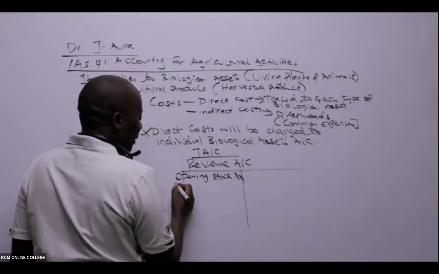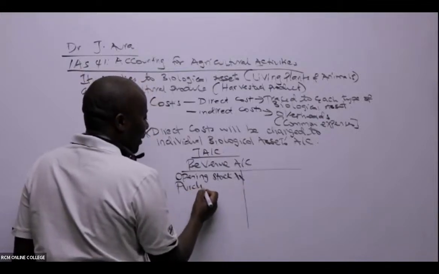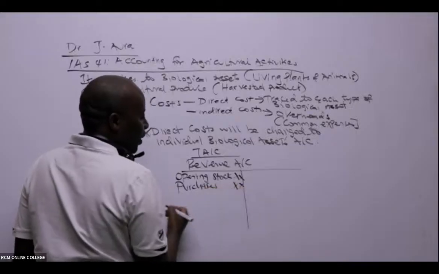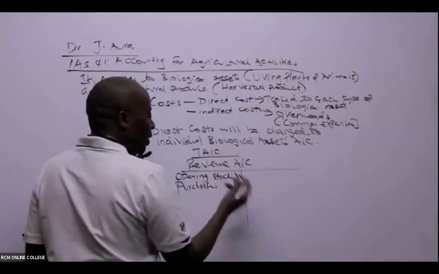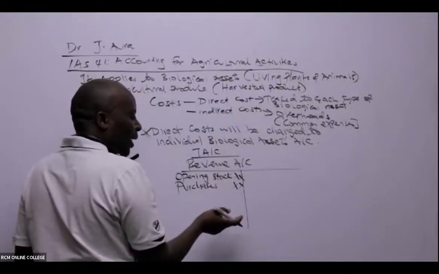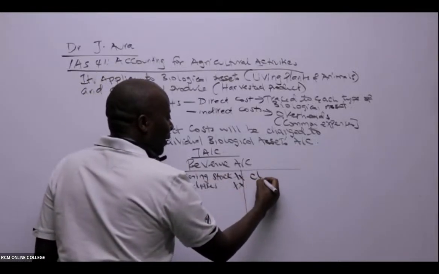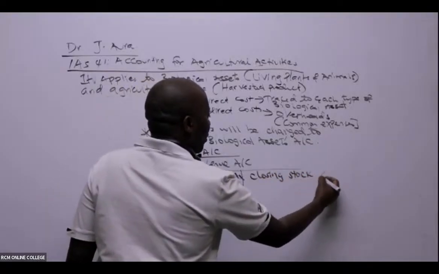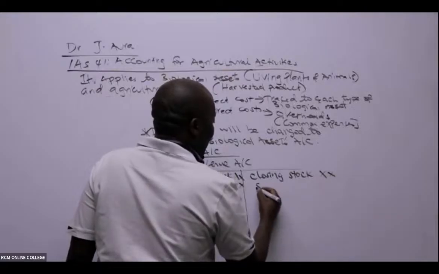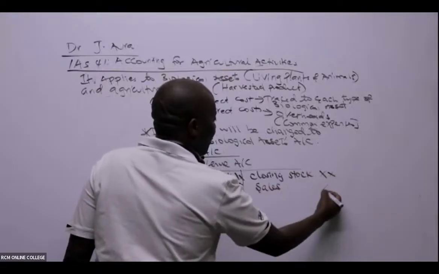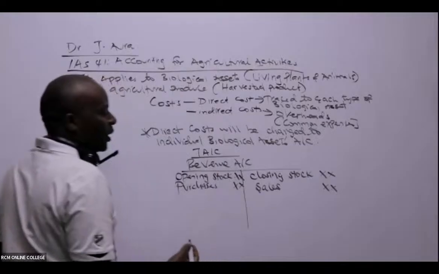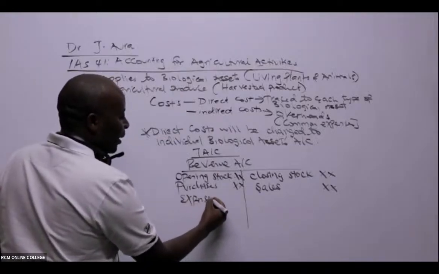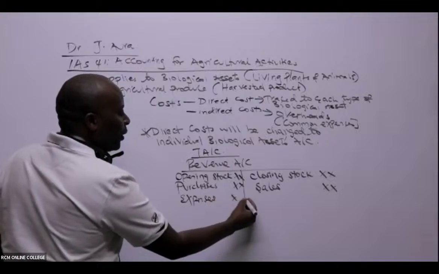Then, in the year, we shall be purchasing, like how we purchase our sheep. So purchases like that. And then closing stock, and opening stock cannot be on the same side, so closing stock will come here. And then we have sales, which will be credited here. And then the direct expenses, all of them will come here.